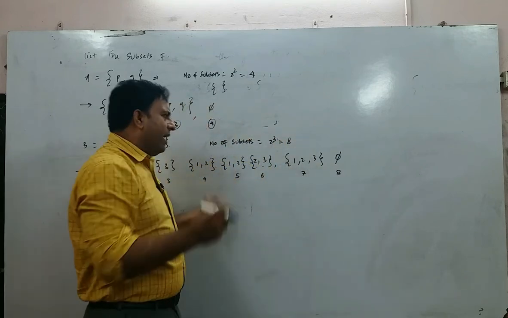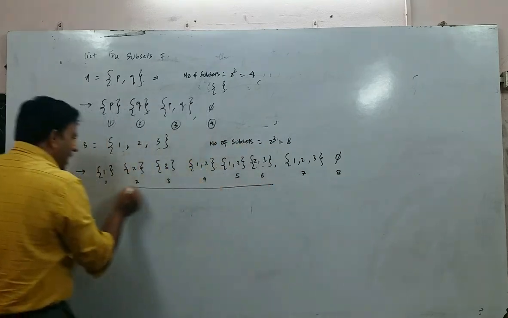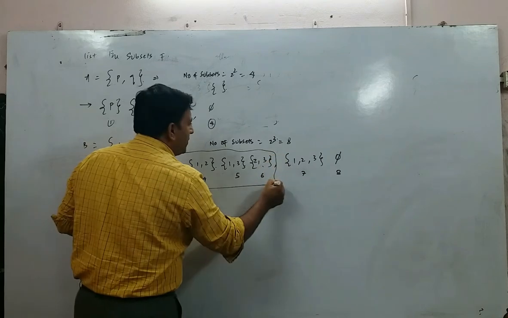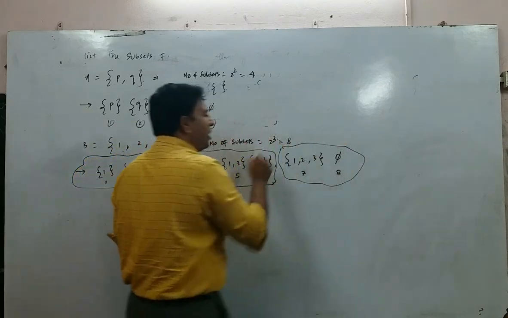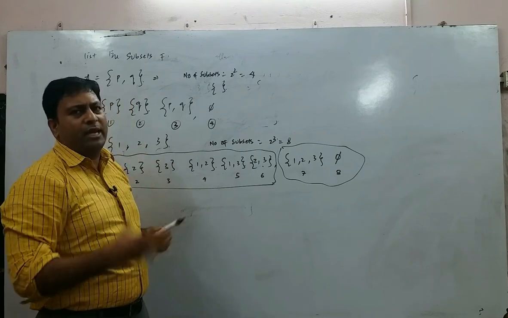Alright. And always these are called the subsets. The starting part, this is called the proper subsets, whereas these last parts are called the improper subsets. There will always be 2 improper subsets for any given set.